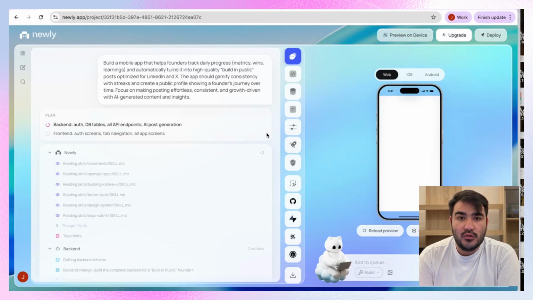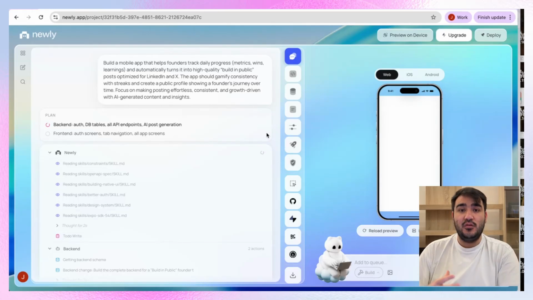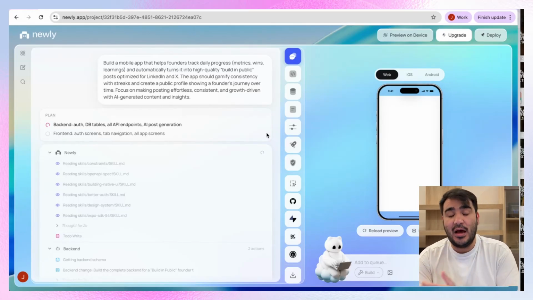So for me, I want to build step by step. This is just a very overall features of the app, and also what the main killer features are, like tracking daily progress. And that's it. I can add more things on top on the go. But to be honest, it takes some minutes because we're building the backend and the frontend together, the whole app. So it's a functioning app once the agent starts building.